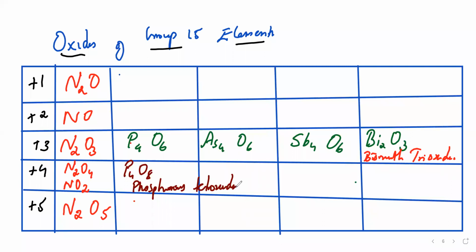N2O5, so what did I write? Dinitrogen pentoxide. Now P4O10, phosphorus pentoxide. Arsenic, As4O10, arsenic pentoxide.